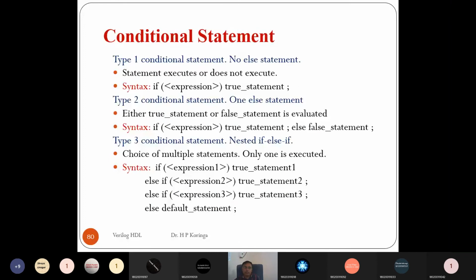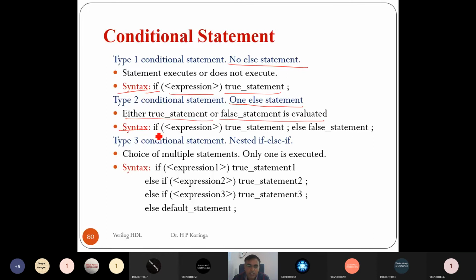Now we'll see some conditional statements. Verilog supports three types of conditional statement. One is a simple if statement without the else part, right? If you look at the syntax, if the expression is true, then it executes the true statements, otherwise nothing. The second type has one if-else statement, which means either the true statement or the false statement is executed.